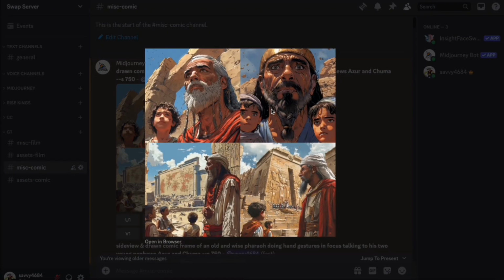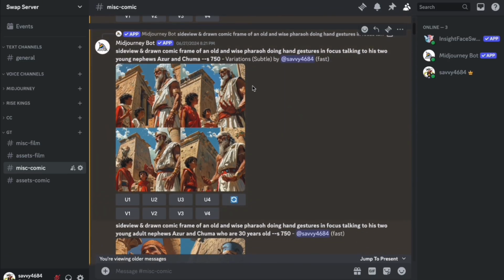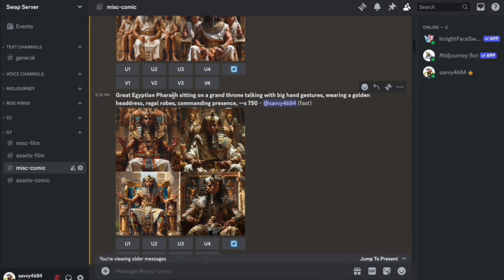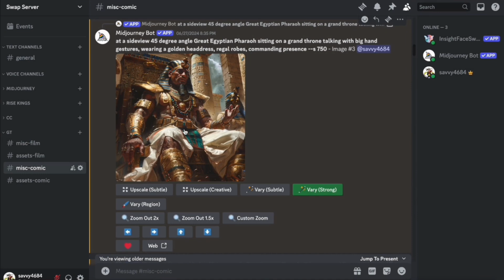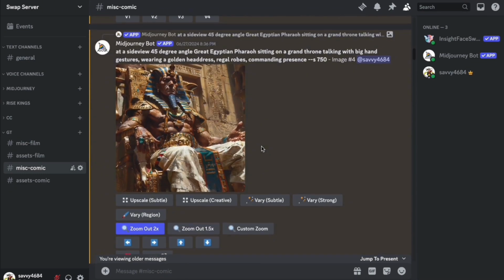Depending on the prompt that you input, you get the output from Midjourney. So what I did was I incorporated a bit more clarity: side view and the pharaoh doing hand gestures. So you will always have to play around with the prompts that you've gotten from ChatGPT. Then I decided to only have the pharaoh generate, and I found one result that wasn't half bad. So I used that, and you always keep building until you find something that you're happy with.